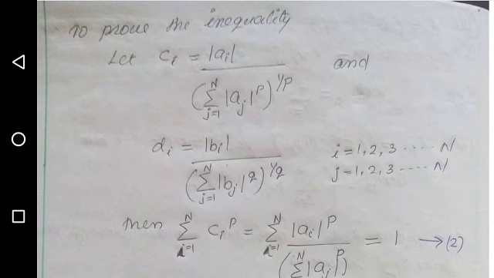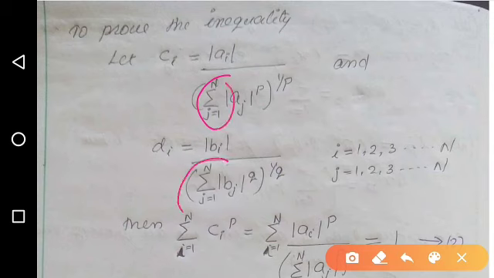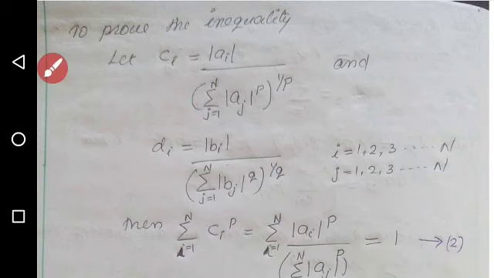Note that both these summations are finite sums, 1 to n. This means that c1 is equal to modulus of a1 divided by (sigma j equal to 1 to n modulus of aj raised to p) whole raised to 1 by p, and c2 and c3 like that, and d1, d2 are also like that.